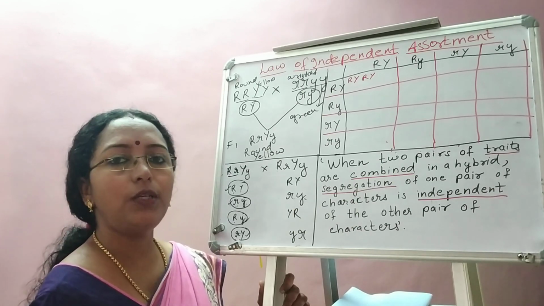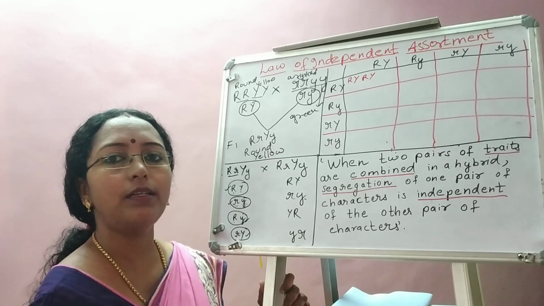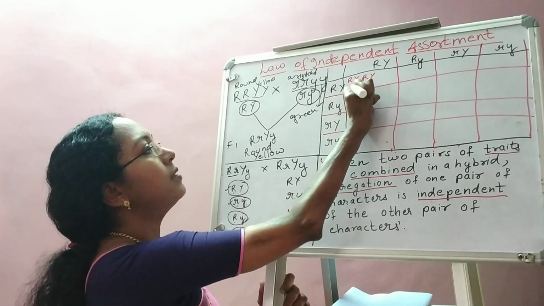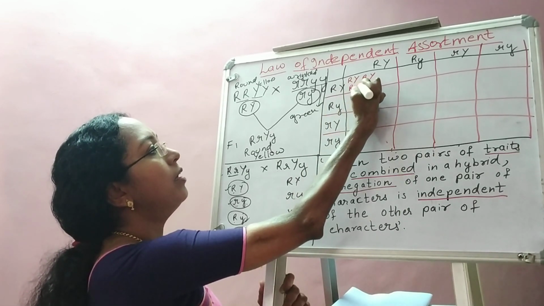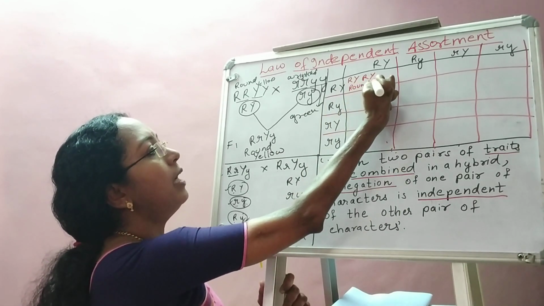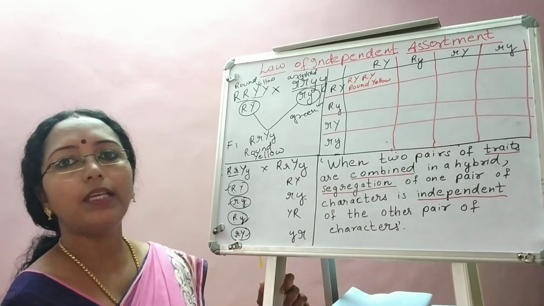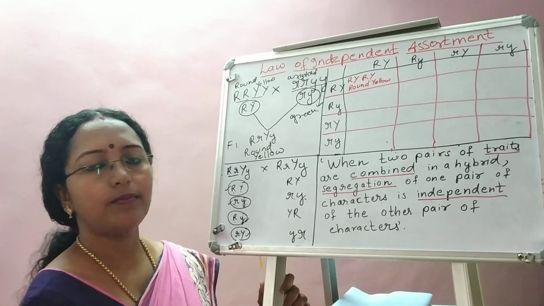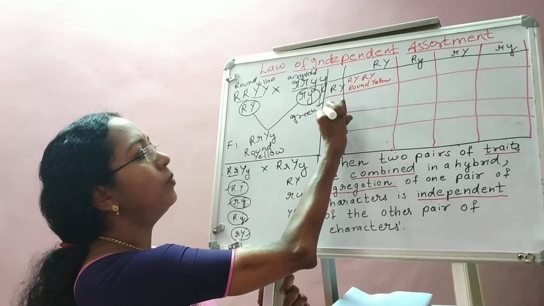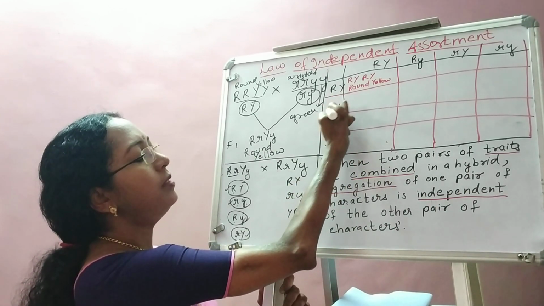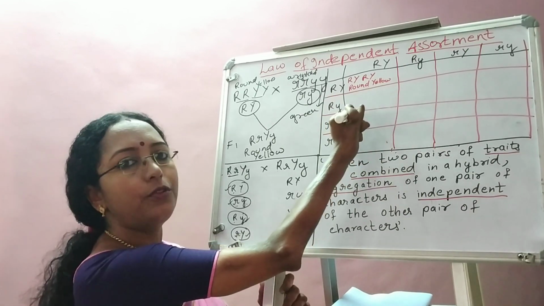And what about the phenotype? Phenotype means external appearance. All plants are having round seeds and they are having yellow color. Come to the next column. What is the gamete here?